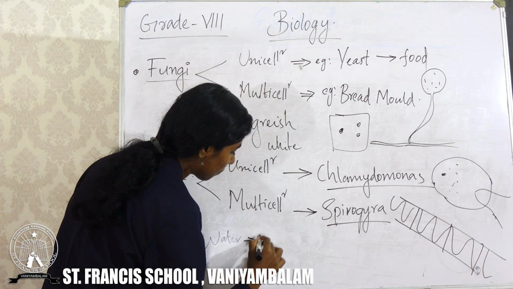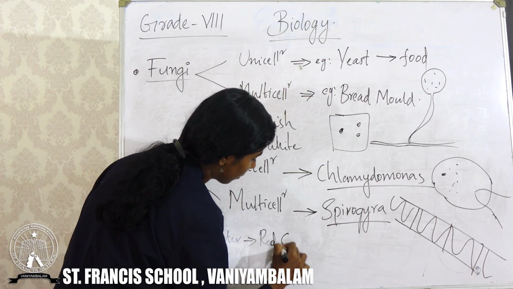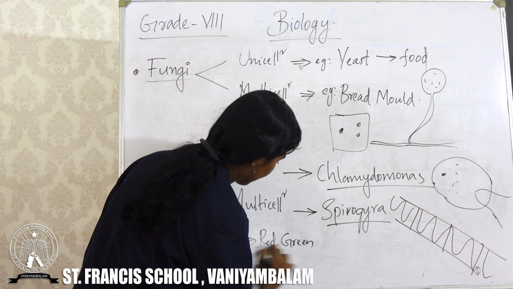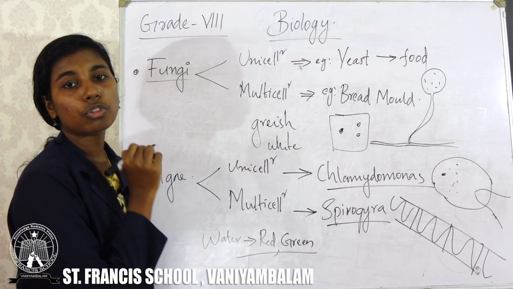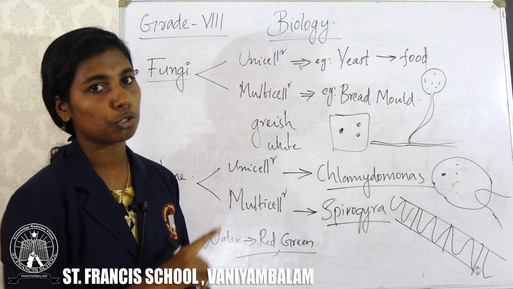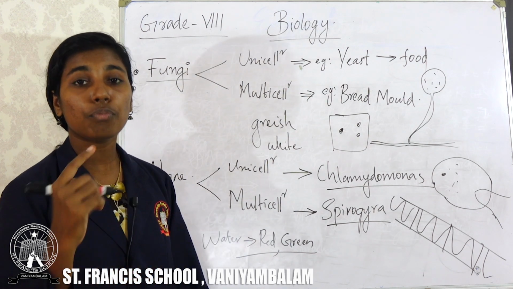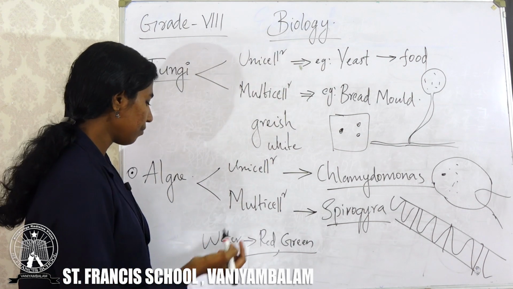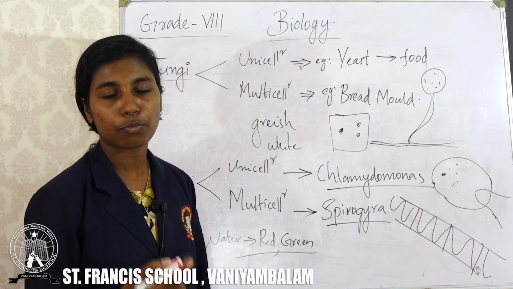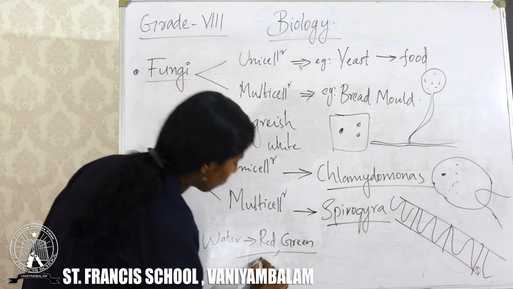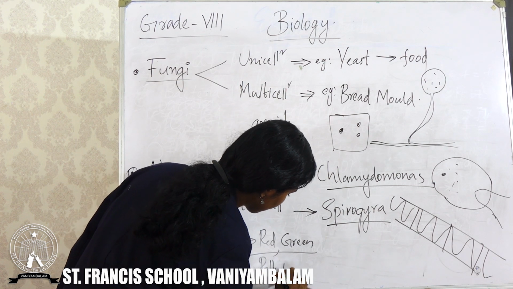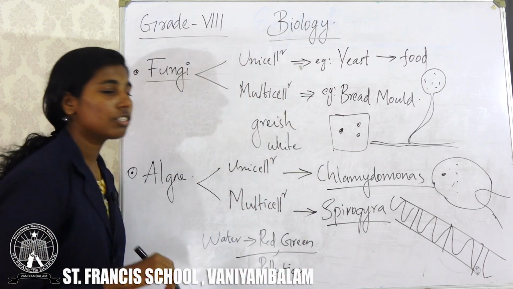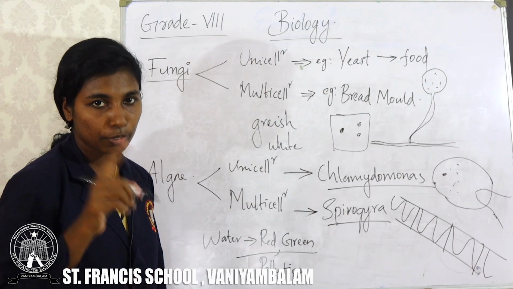Water gets color, red or green like that. It is due to the growth of algae. Actually, it is a pollution. It's not good for the fishes in that pond. It will cause many difficulties for the fish. So, it's a type of pollution caused by algae. Hope you clear the point.